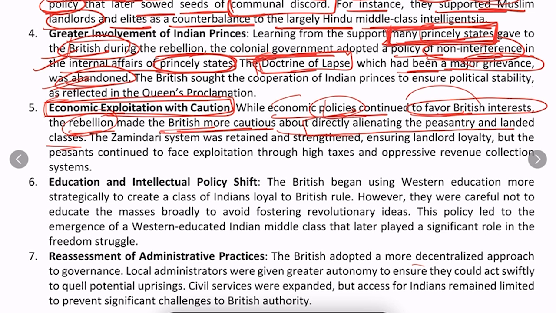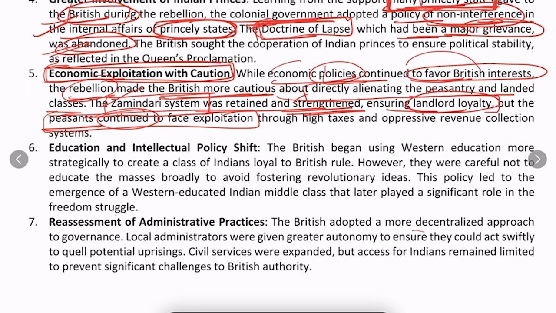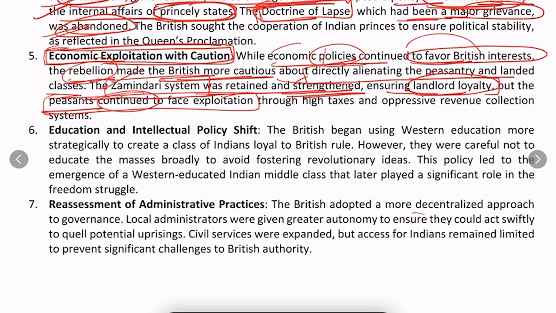If they directly alienate the peasantry and the landed class, they have already seen the consequences of it in the form of the 1857 rebellion. So what they did is they continued with the zamindari system, and that was retained and strengthened, ensuring landlord loyalty, so that the landlords, the zamindars, would remain loyal. To ensure this loyalty, they retained and strengthened the zamindari system. But again, the exploitation of the peasants continued. So this policy more or less continued with some basic changes.